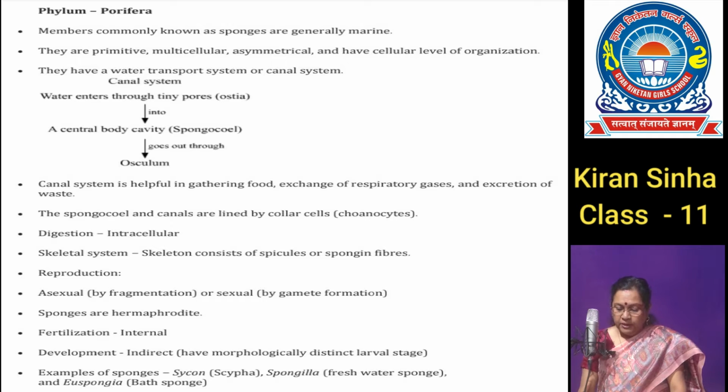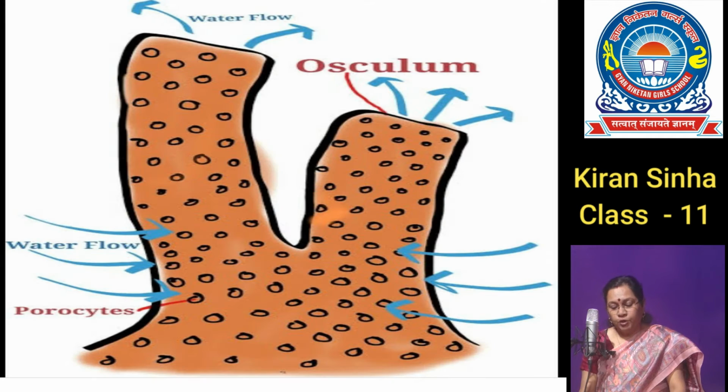The body wall has a number of small openings called ostia through which water enters the body, moves into the cavity called spongocoel and comes out of the large single terminal opening called osculum.